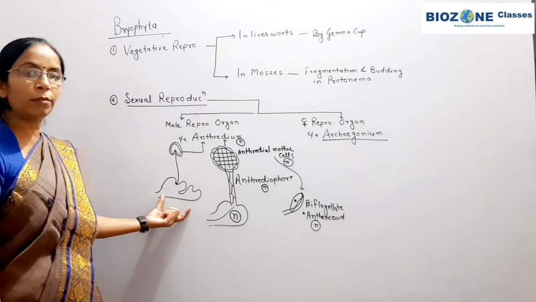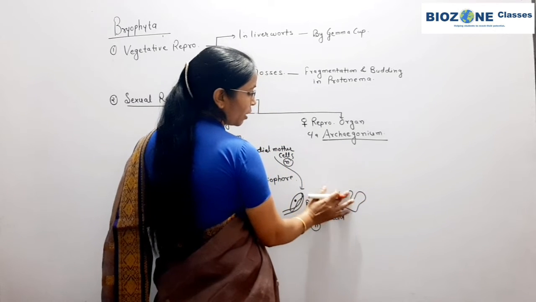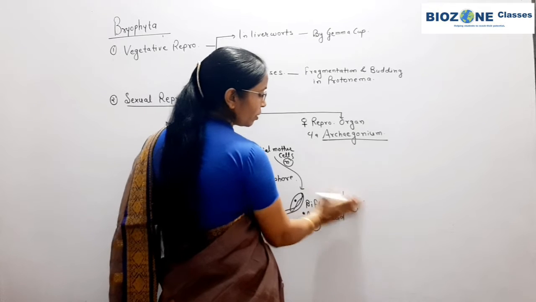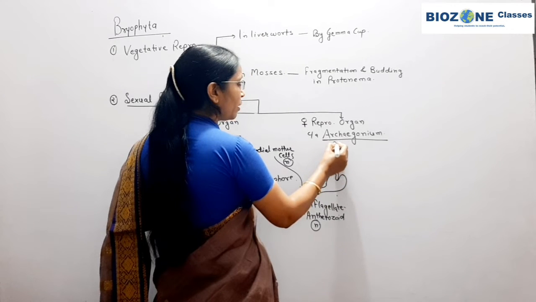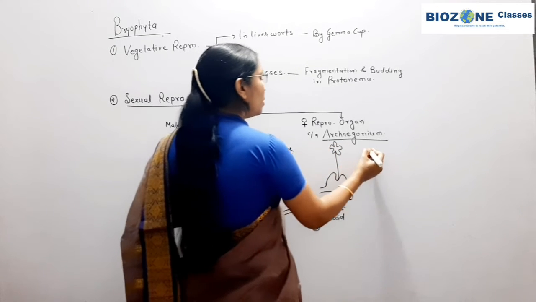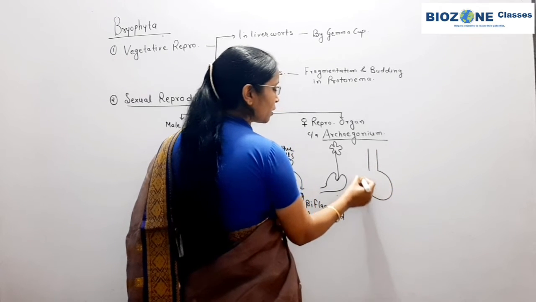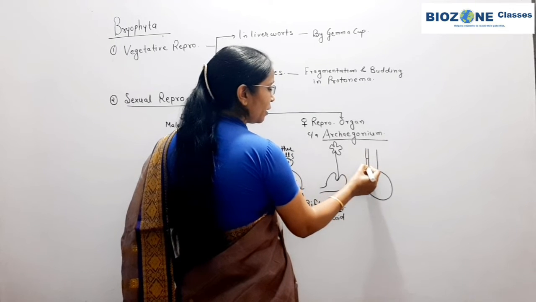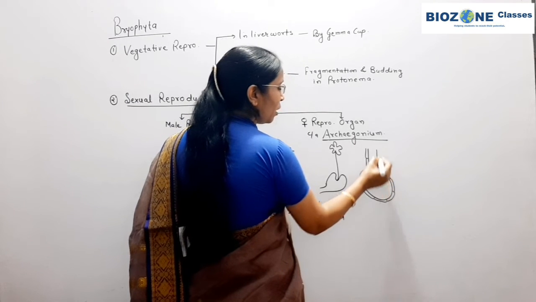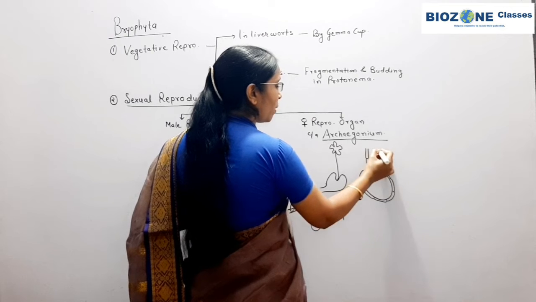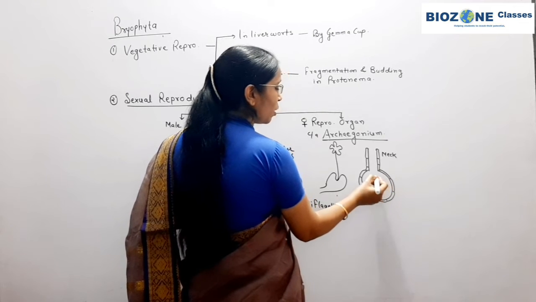Now we come to the archegonium. The archegonium is similar to the antheridium. Where do they develop? They also develop on the main plant body, or on the thallus. Suppose this is a thallus, and then the archegonium is developed. If you study the detailed structure of the archegonium as provided in literature, it is a flask shaped structure, and it consists of two parts. The lower bulbous part is called the venter, and the upper slender and narrow part is called the neck.